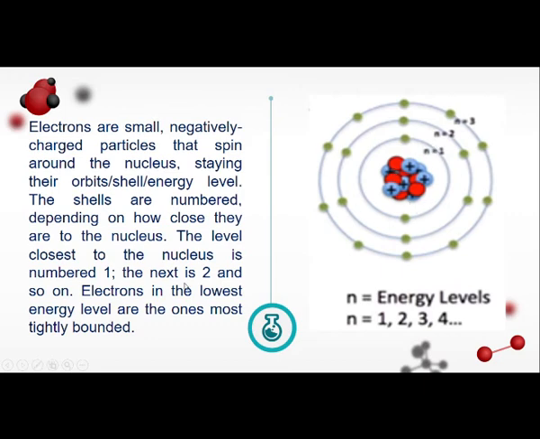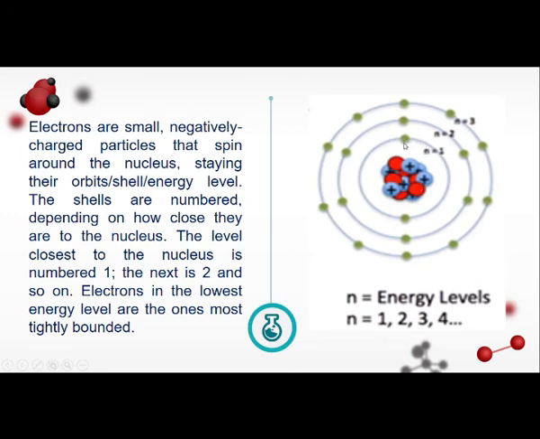Okay, and it's also stated that electrons in the lowest energy level are the ones most tightly bounded. So which is the lowest energy level here? Okay, the N1, siya yung pinakamalapit. Bakit daw it is most tightly bounded? It is because, sabi niya kanina, opposite attracts. So the negative charge of electron attracts the positive charge of the nucleus. By the way, the charge of the nucleus is positive since merong proton na nakapaloob. The charge of the electron is negative. Okay. And then neutron is neutral.